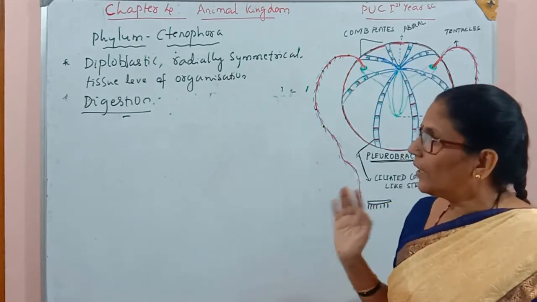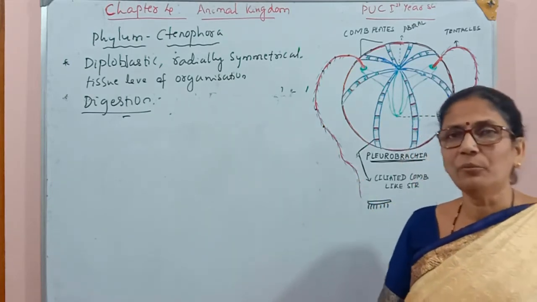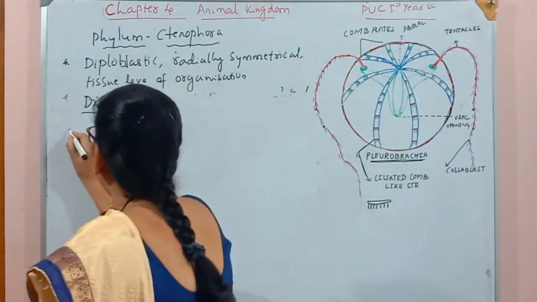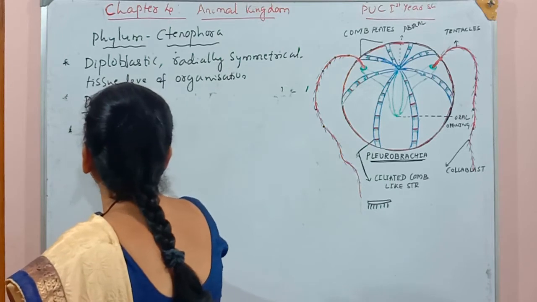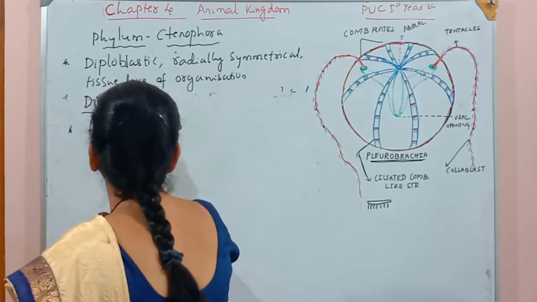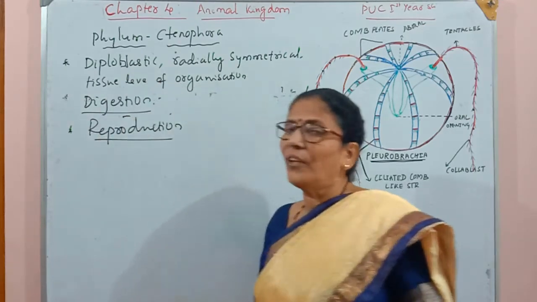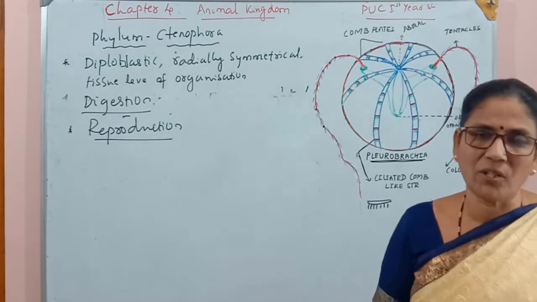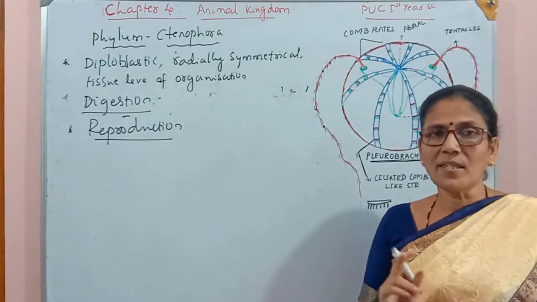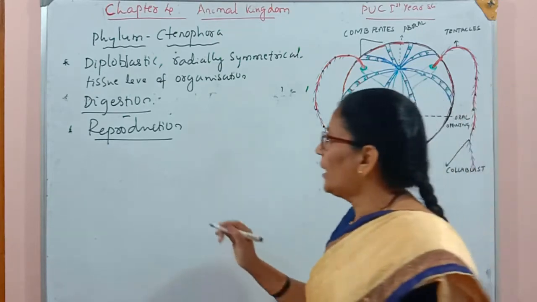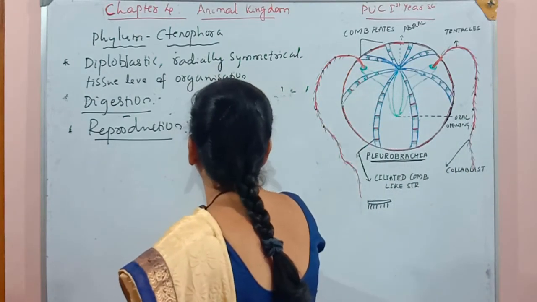And the next property is related with their reproduction. In case of Ctenophora, there is only sexual type of reproduction. There is no asexual type of reproduction. There is only sexual type of reproduction.